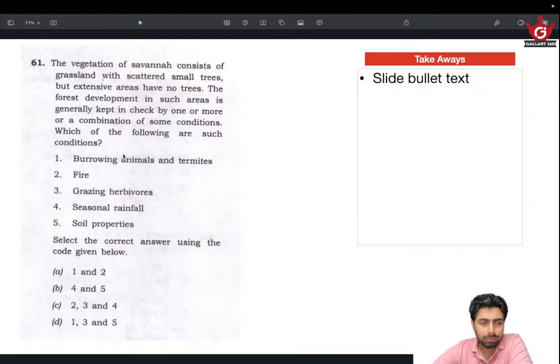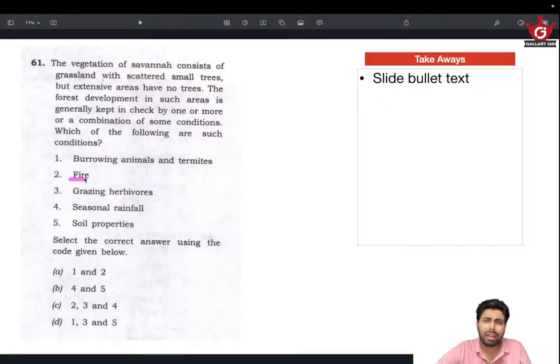So we have got a lot of options. Burrowing of animals and termites. Okay, burrowing animals and termites causing the trees to fall, and thereby no trees are growing. But it seems not very likely. Okay, maybe the possibility is there.